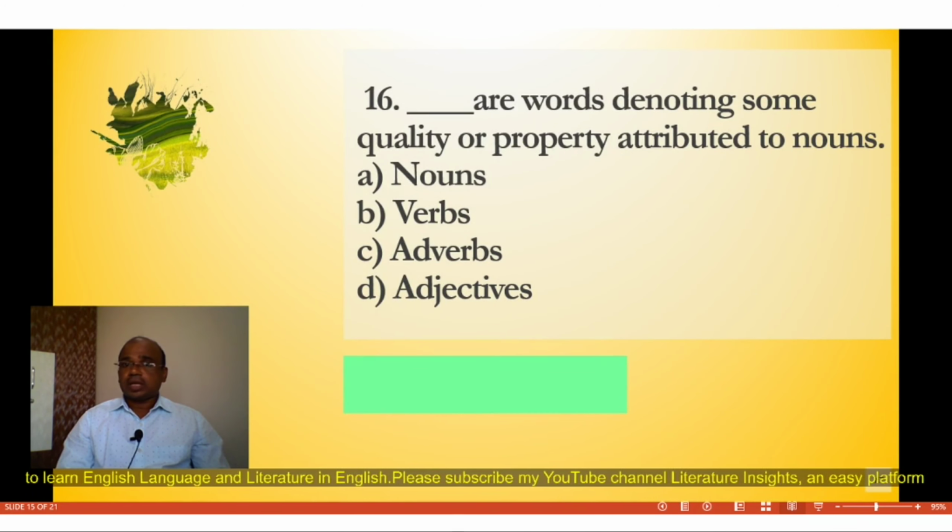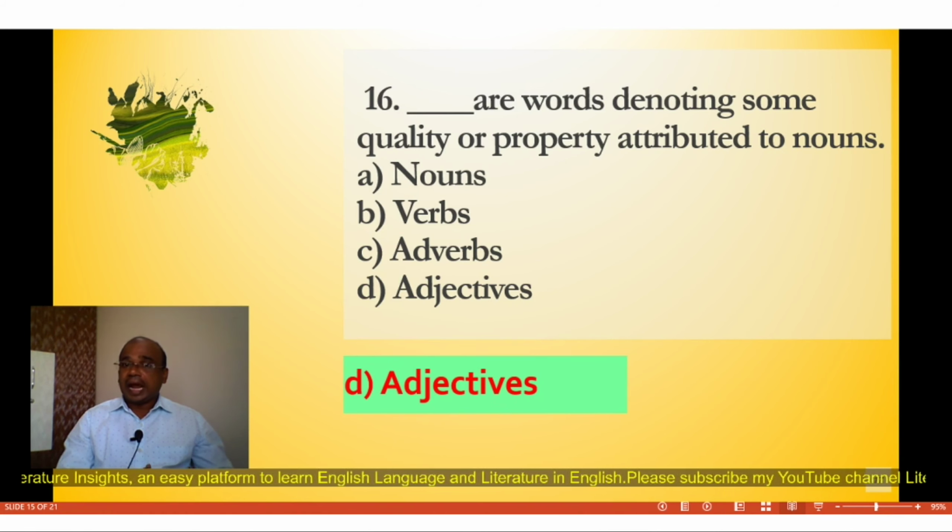Question number 16. Words denoting some quality or property attributed to nouns are called? So what is the class of words? Now here four options. A. Nouns. B. Verbs. C. Adverbs. D. Adjectives. You have to identify the correct word class for the definition given here. Words denoting some quality or property attributed to nouns, that is called D. Adjectives. Adjectives are words denoting some quality or property attributed to nouns.